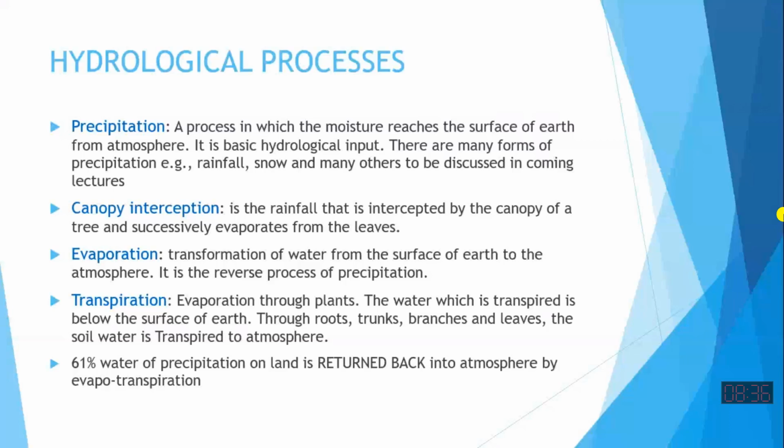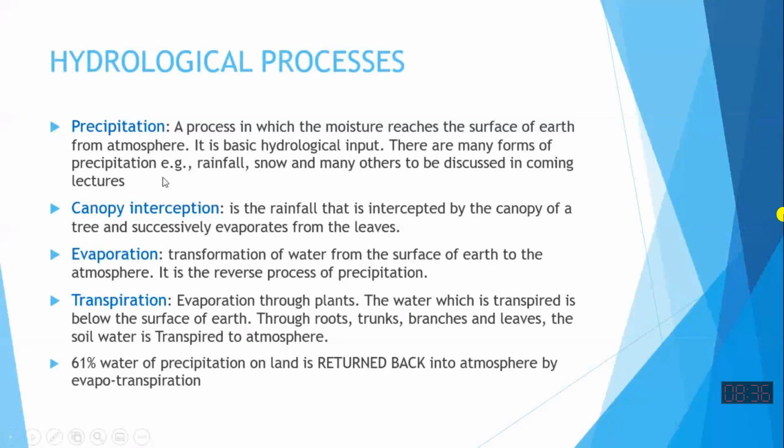It includes rainfall, snow, hailstorm and other ways of movement of water from the atmosphere too. So this is the major input to the surface water of the earth.